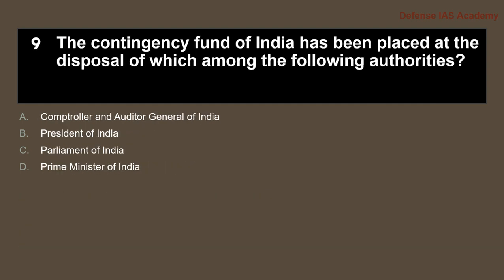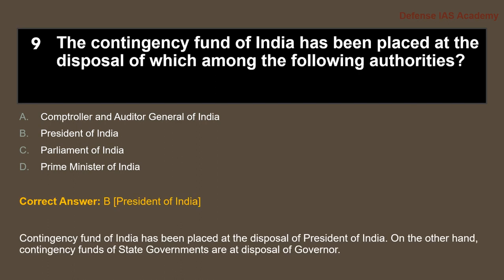The Contingency Fund of India has been placed at the disposal of which among the following authorities? The answer is option B, President of India. On the other hand, contingency funds of the state governments are at the disposal of the governor. So the Contingency Fund of India is with the President of India, and for a state it's with the governor of the state.